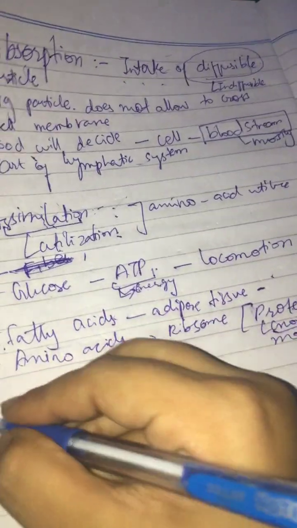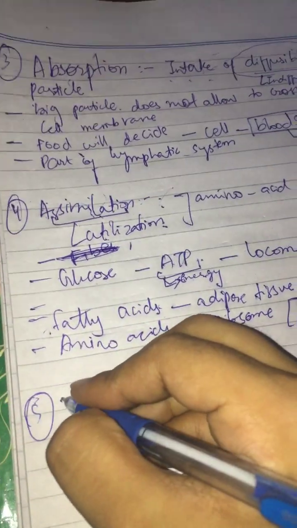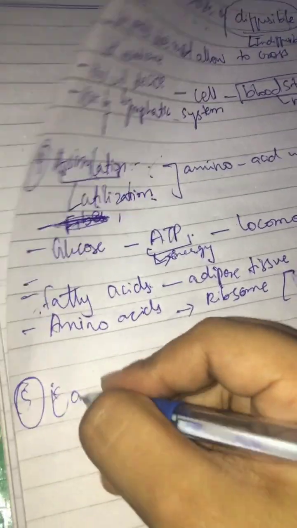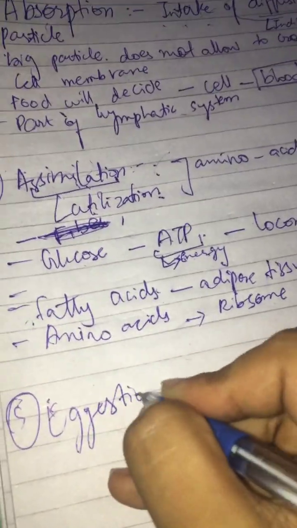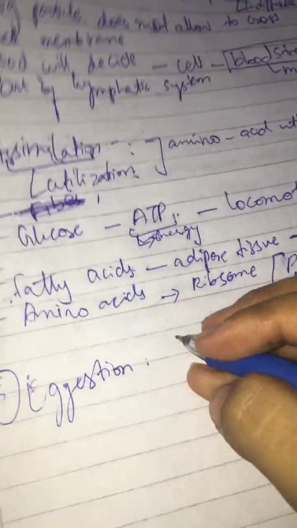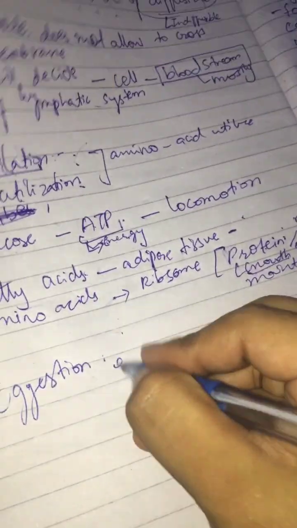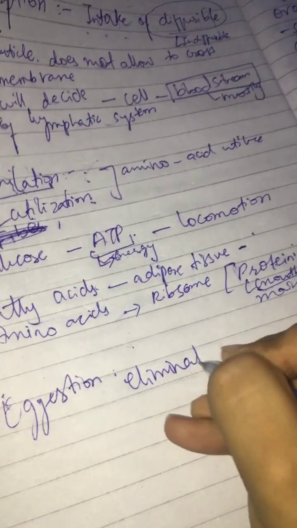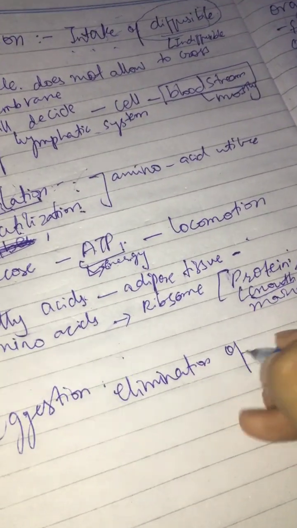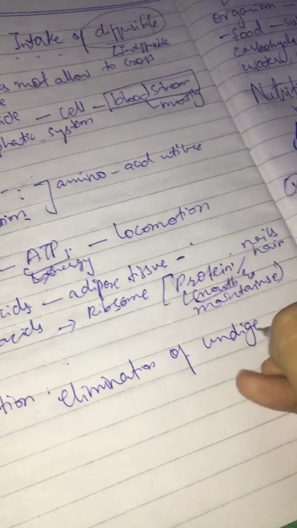Now it's the fifth and last step, which is known as egestion. What is in this process? It's the elimination of undigested matter, undigested particles.